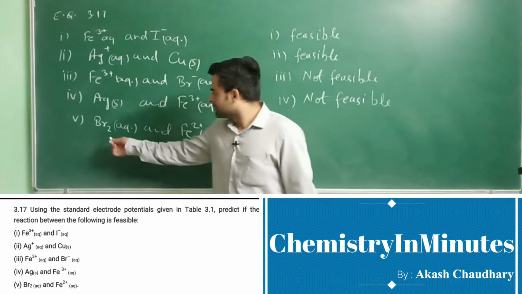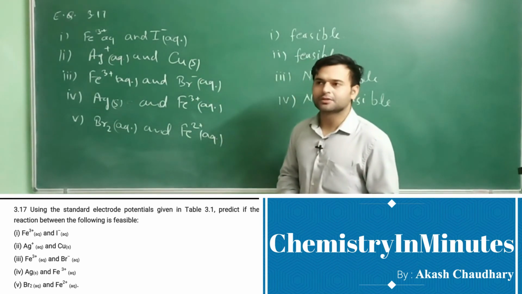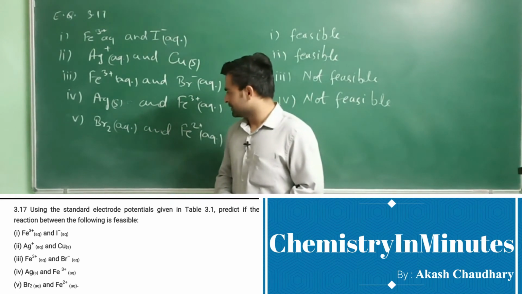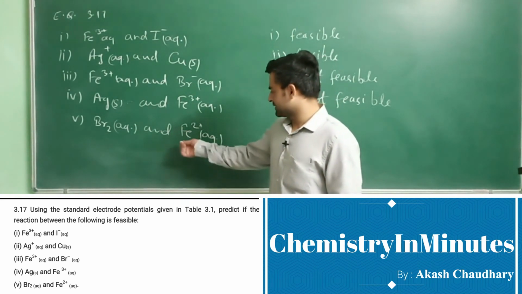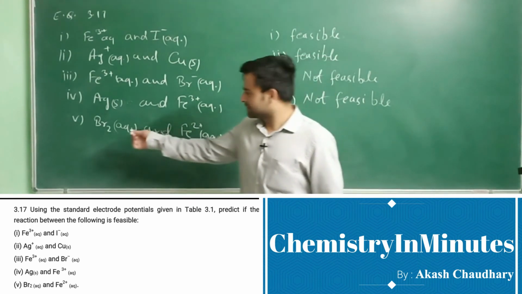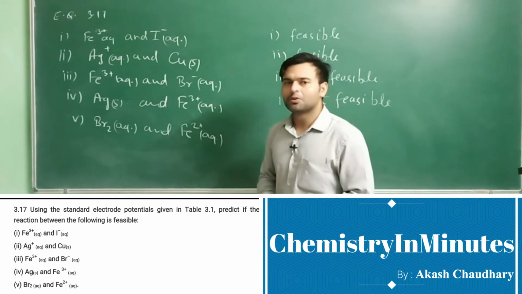Now the fifth, bromine aqueous and Fe2+ aqueous. In this reaction the substance to be oxidized is Fe2+ and the substance to be reduced is bromine.